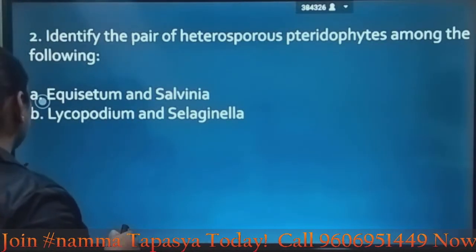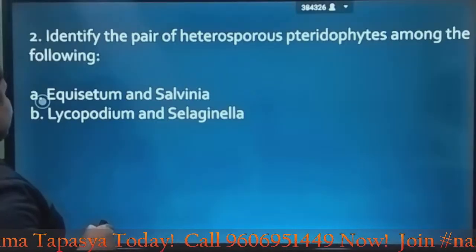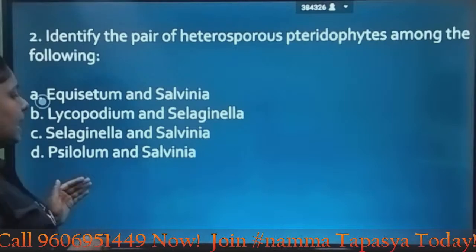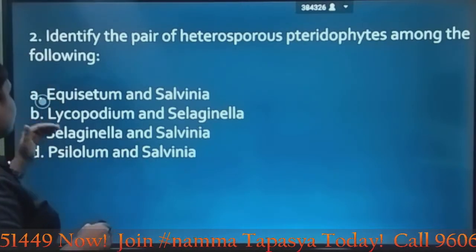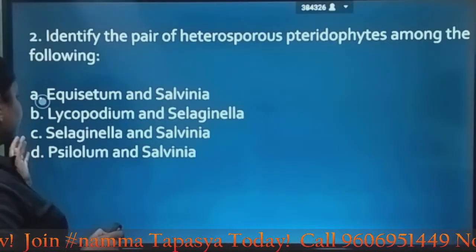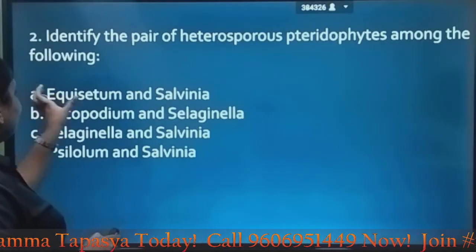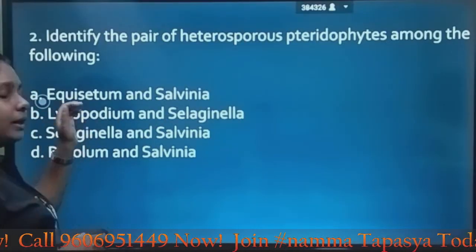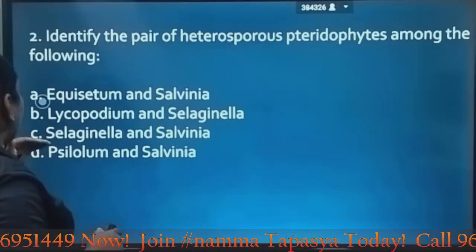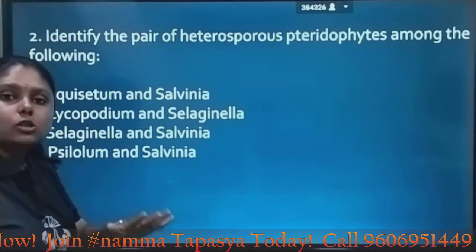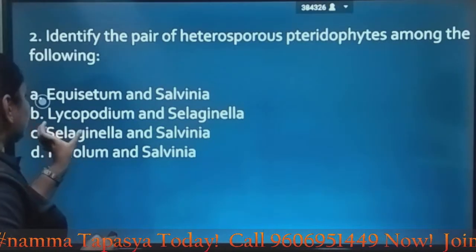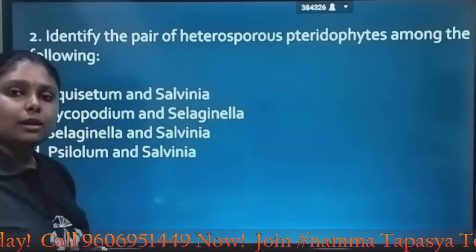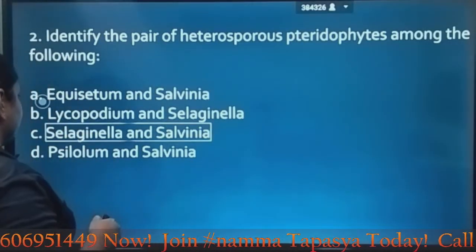So let's look at the options. Equisetum and Salvinia, Lycopodium and Selaginella, Selaginella and Salvinia, Psilotum and Salvinia. From the given options, we can justify the options first. In option A, they have given Equisetum, which is homosporous, and in option B, Lycopodium, that is also homosporous, and Psilotum, which is also homosporous. So option C, Selaginella and Salvinia, is the correct answer, where both are heterosporous pteridophytes.